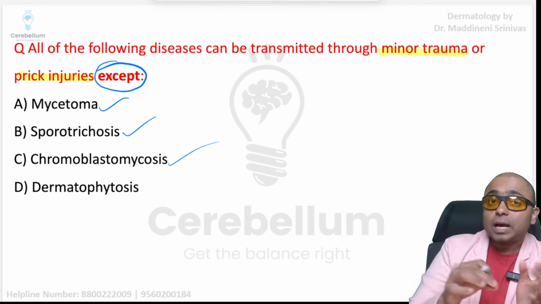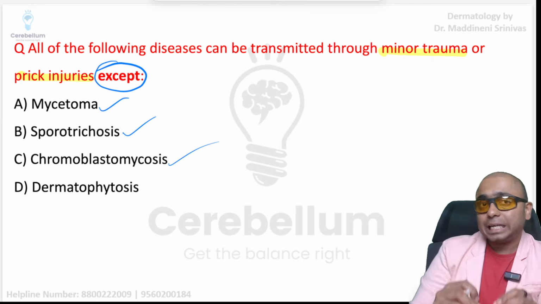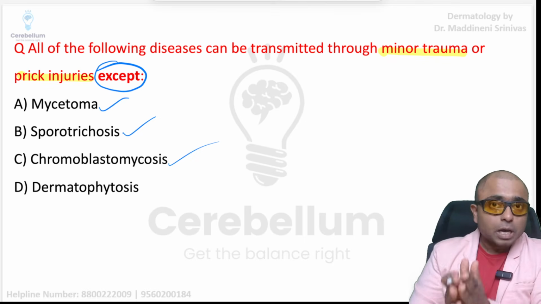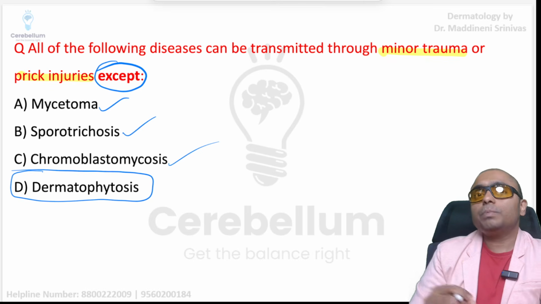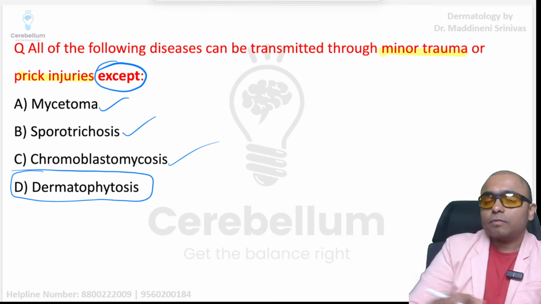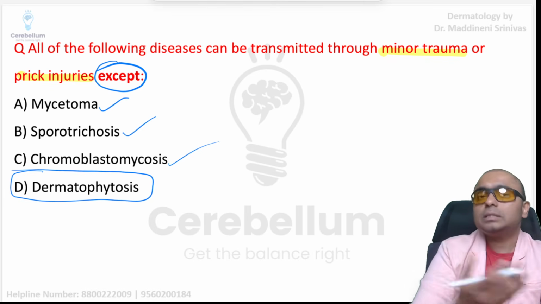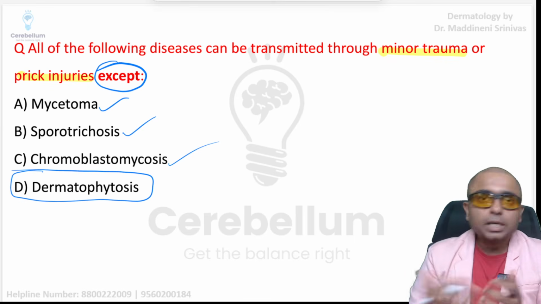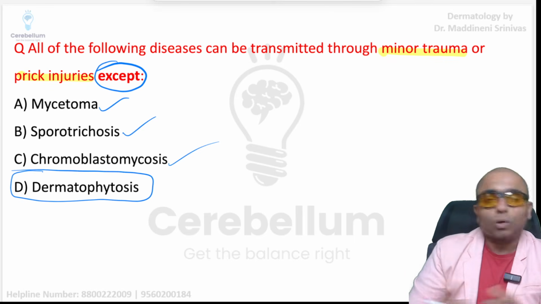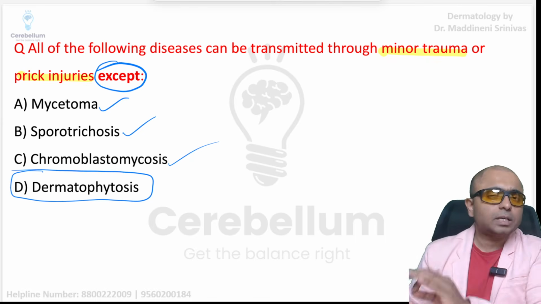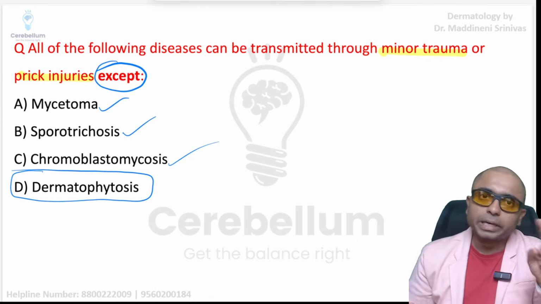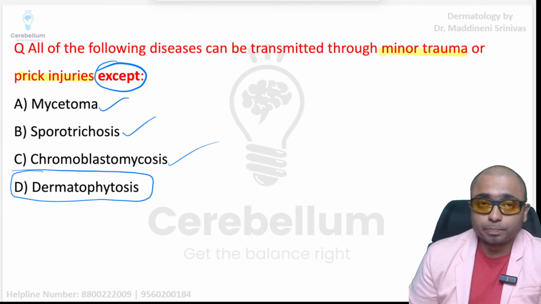That's why they are also called implantation fungal infections, implantation mycosis. Whereas dermatophytosis is a superficial fungal infection. It is going to spread from one person to another through just the touch, through skin to skin contact, even through clothes, fomites also, right? So a very important topic from fungal infection. This is repeated so many times. Even in this paper itself, there was a question on mycetoma also, if you remember, right?